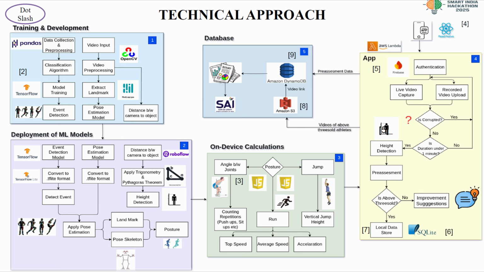After authentication, the user can navigate through our app, but before pre-assessment, the user has to detect his or her height from our app. For pre-assessment, the user has to capture a live video or upload a recorded video, from which we are going to check if the video is corrupted and if the video duration is under 1 minute.